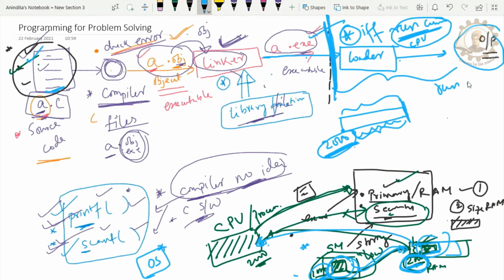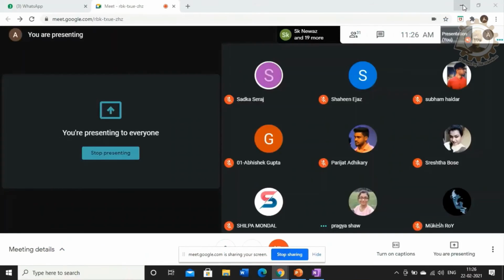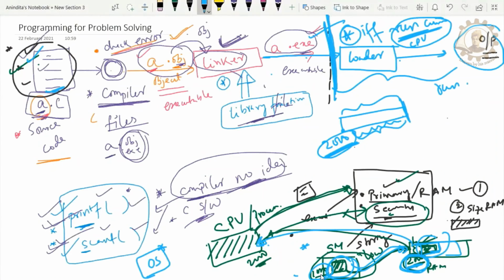Any question? Yes, yes, everything is kept in the secondary memory, and only the exe file will be loaded into the RAM. That is the point.